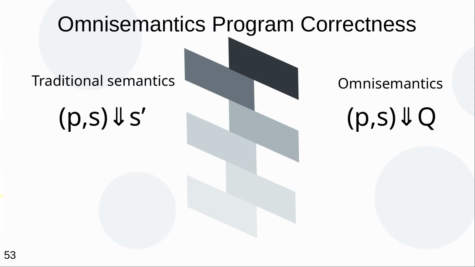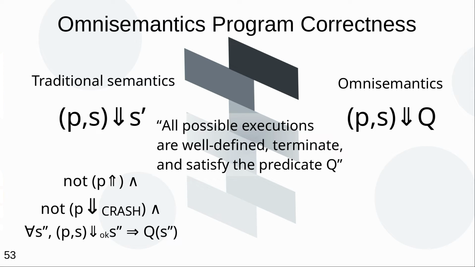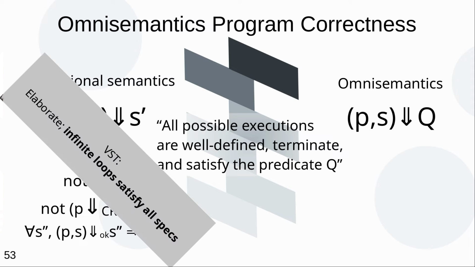In particular, it can be challenging to even define what it means that a program always executes correctly using traditional semantics when you have possibilities of non-termination and undefined behavior. And the property we really want is that all possible ways this program could run, they terminate, they don't crash, and they satisfy the desired specification. And you can state it using traditional semantics. There is a complicated formula on the slide. But instead what people do is they say, OK, we're OK if our program doesn't terminate. As long as it terminates, when it terminates, we prove that it's good.